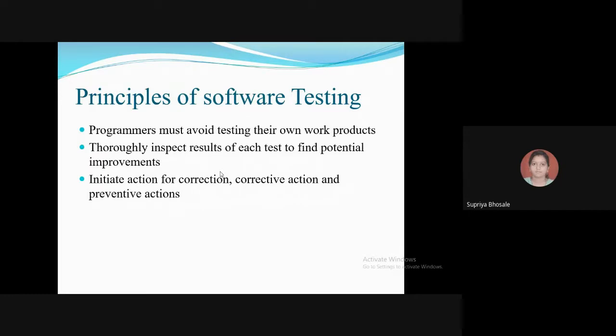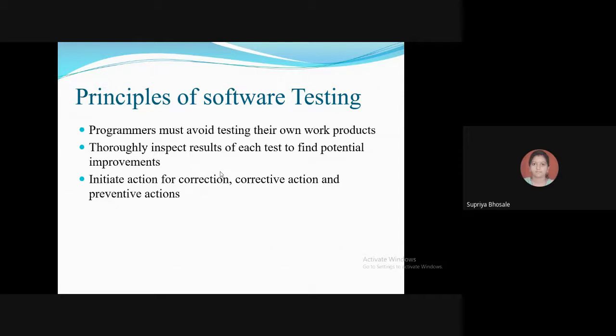Okay, so next bit is principles of software testing. What are the different principles that should be followed while doing software testing, that we are going to see now.